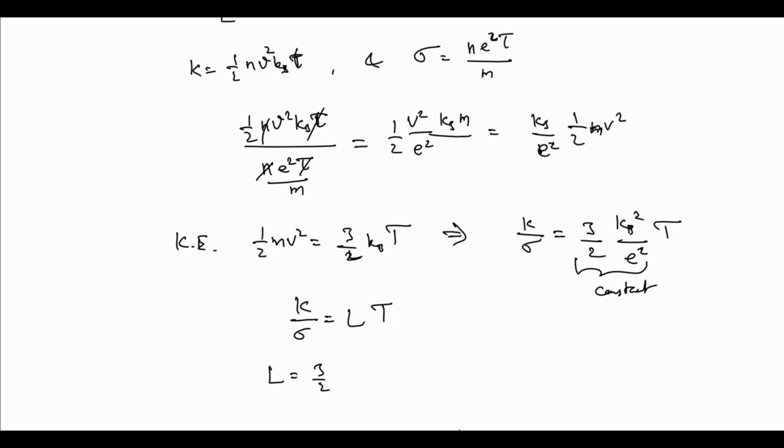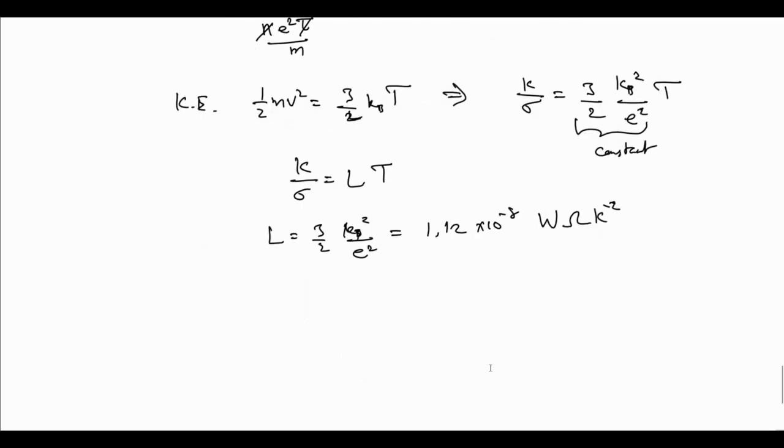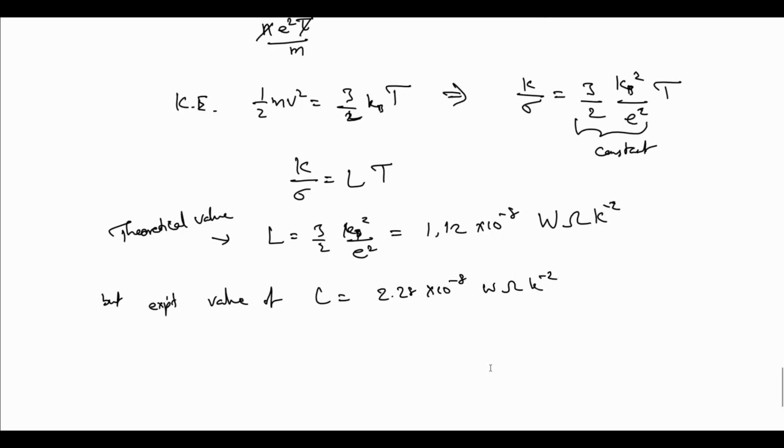Substituting the kB and e values, it comes to 1.12 × 10⁻⁸, with unit volt ohm per Kelvin square. This is the theoretical value, but the experiment gives about 2 times the same Lorentz number, that is 2.28 × 10⁻⁸, in the same unit.